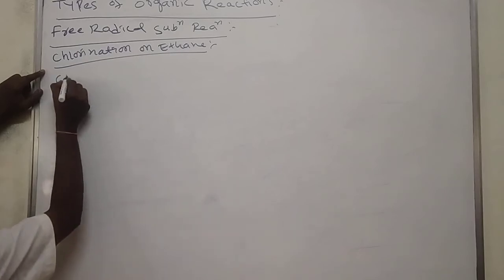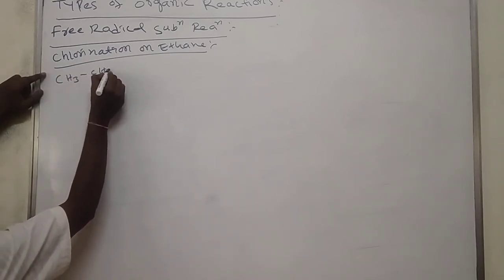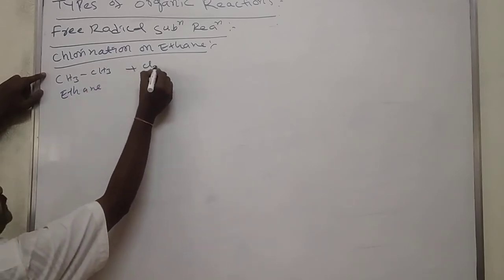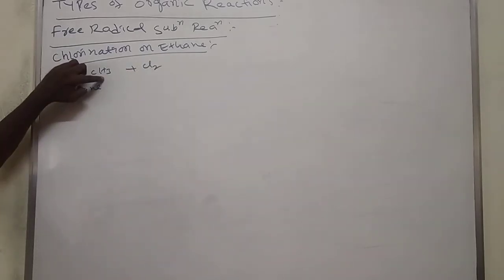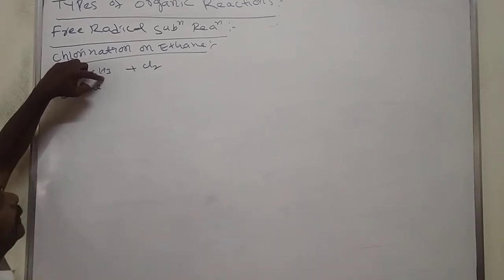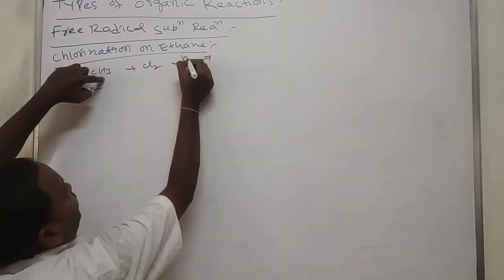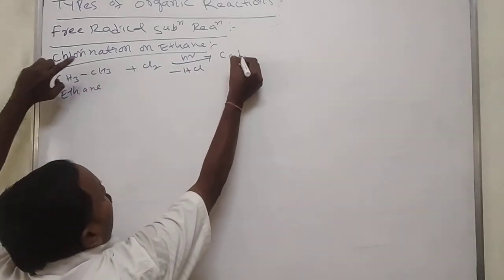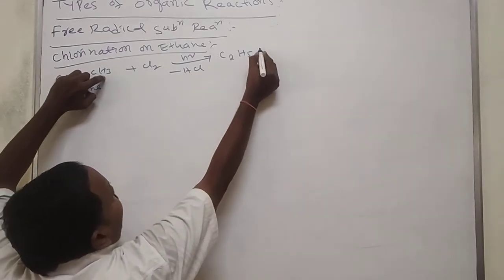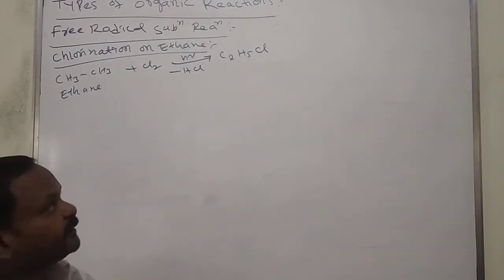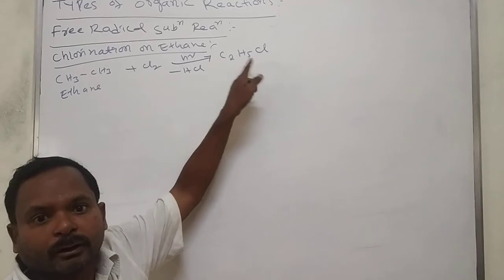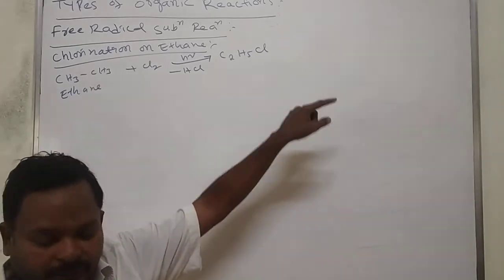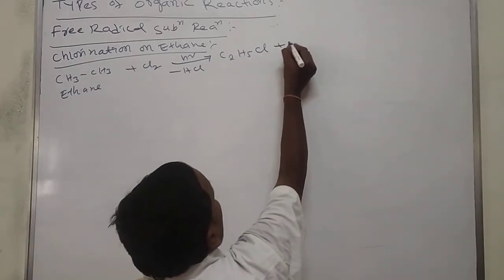Ethane, CH3CH3. It reacts with chlorine. First, a hydrogen is replaced from one carbon atom. Always write the HCl compulsorily. It loses HCl. What do you get? Remove one hydrogen, C2H5Cl. What is the IUPAC name? Chloroethane, monochloroethane or ethyl chloride. Again it reacts with chlorine.